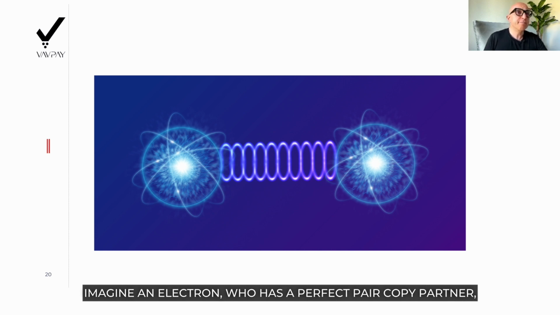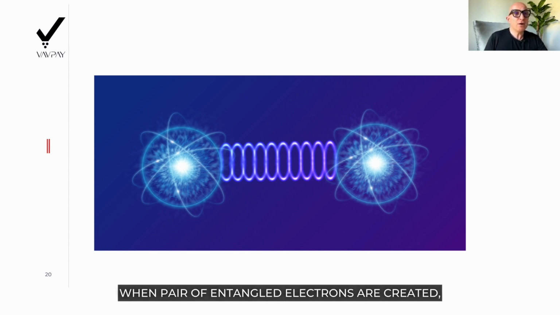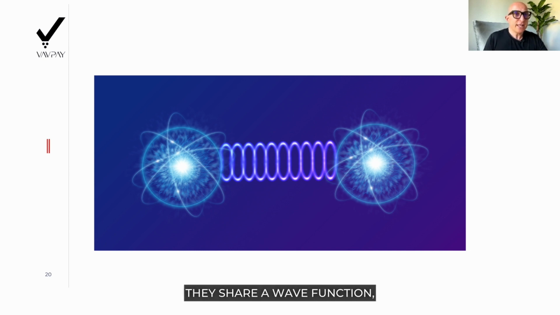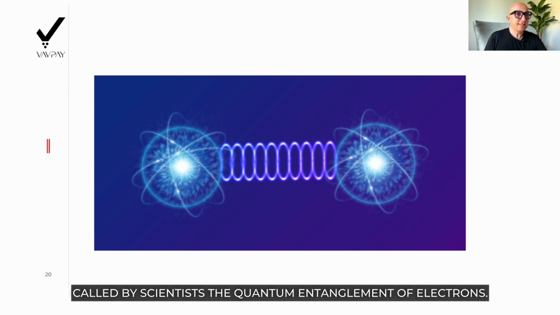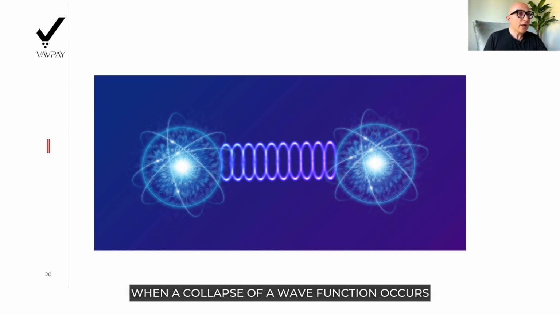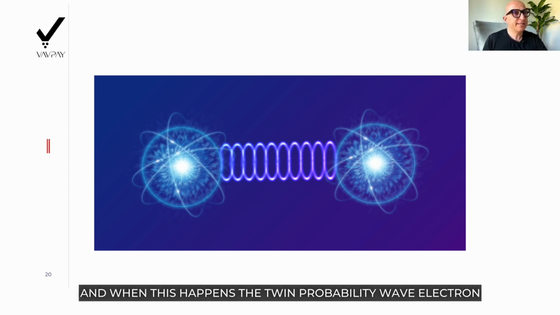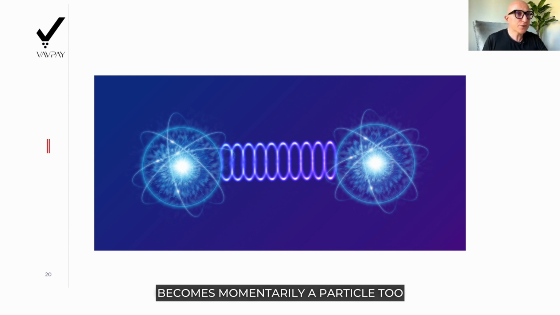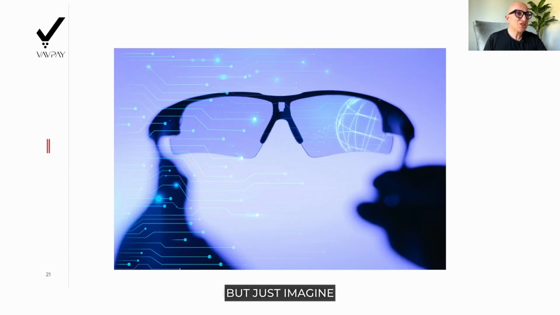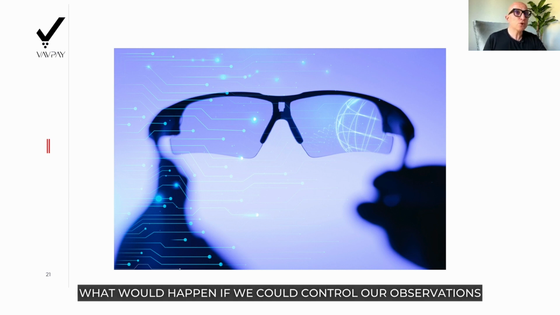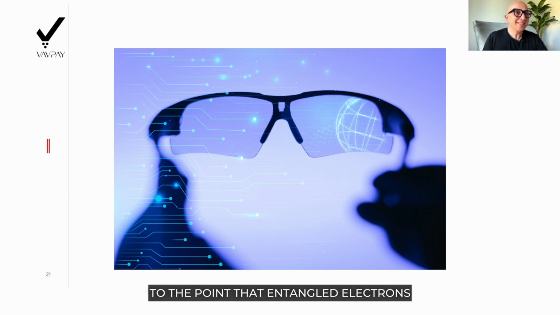Imagine an electron who has a perfect pair copy partner. When a pair of entangled electrons are created, they share a wave function called by scientists the quantum entanglement of electrons. When a collapse of a wave function occurs in one of these probability waves, that electron becomes a particle with an up spin. And when this happens, the twin probability wave electron becomes momentarily a particle too, with the opposite spin. But just imagine what would happen if we could control our observations to the point that entangled electrons, while being observed or measured, don't have to react with the opposite spin.